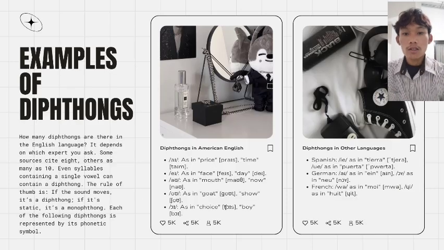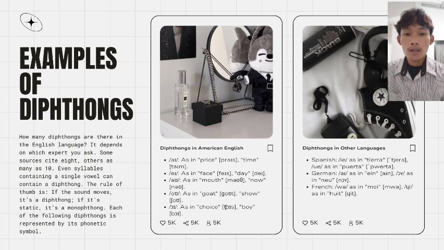Examples of diphthongs. Let's look at some examples of diphthongs in English. First, I. An example is the word price or time. The sound starts with the vowel A then shifts to I. Another example is the words face or day. The sound shifts from E to I.